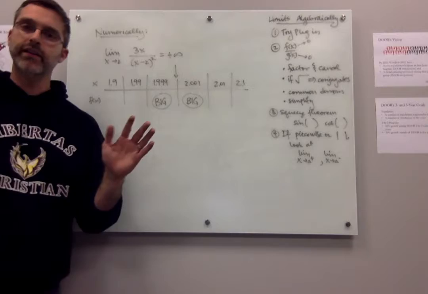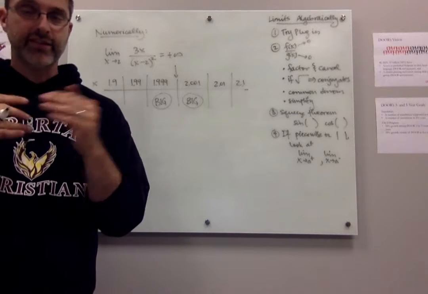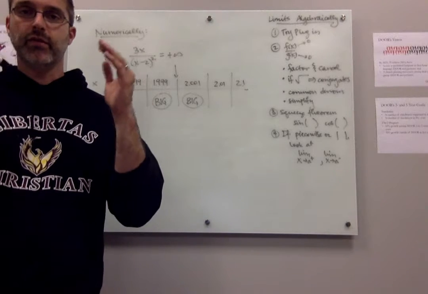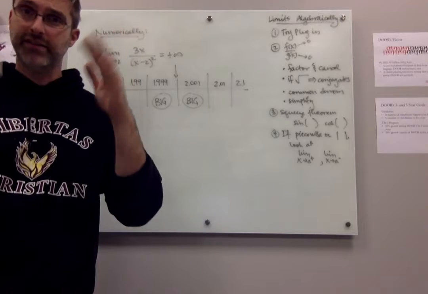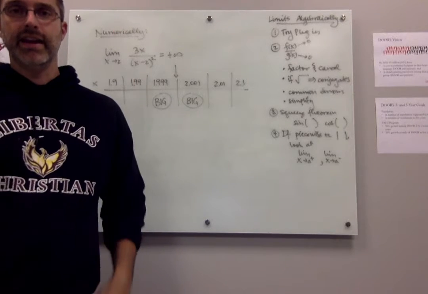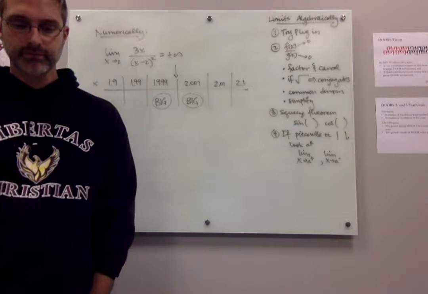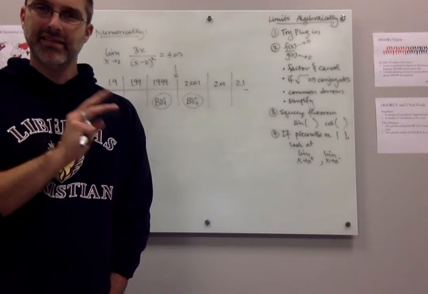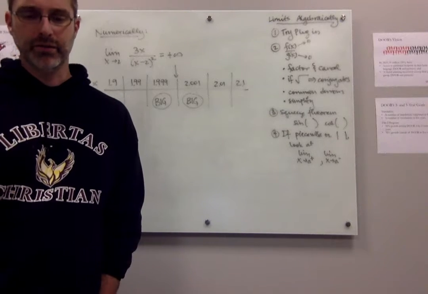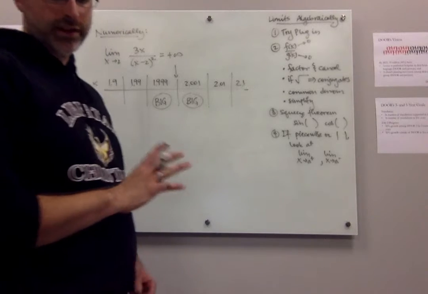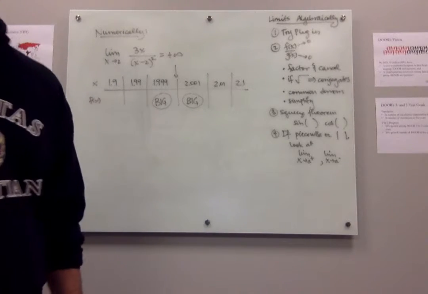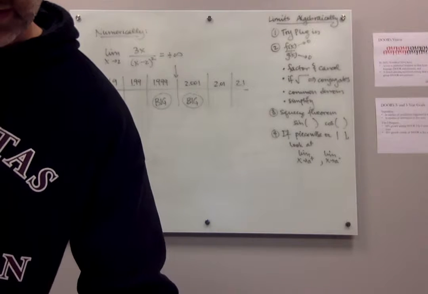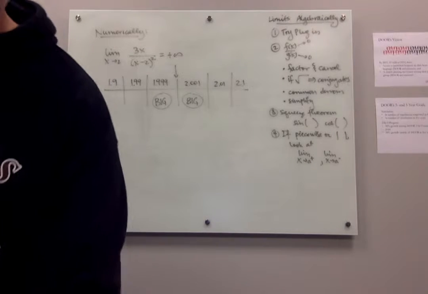Okay, so numerical, again, come from both sides. If it's asking for one side or the other, you only come from one side. Plug in numbers close and see what the y values do. If the y values explode, positive or negative, then you're probably looking at an infinite limit. Okay? But nobody likes plugging numbers in. I'm not a big numerical person. So how would we do this type of thing algebraically? And it turns out, doing it algebraically isn't actually that bad. Okay? So let's look.